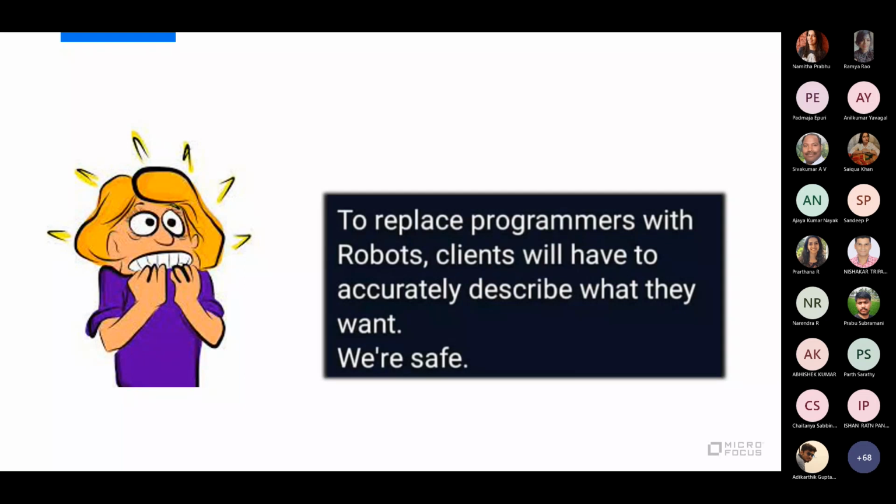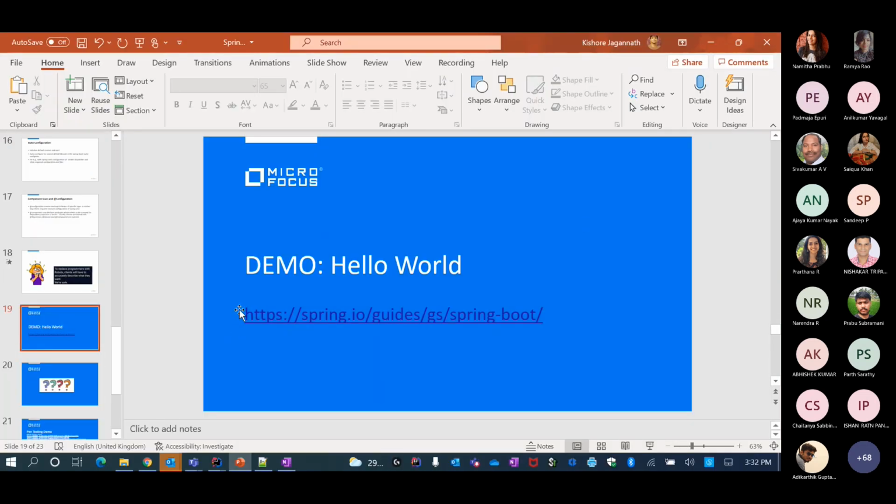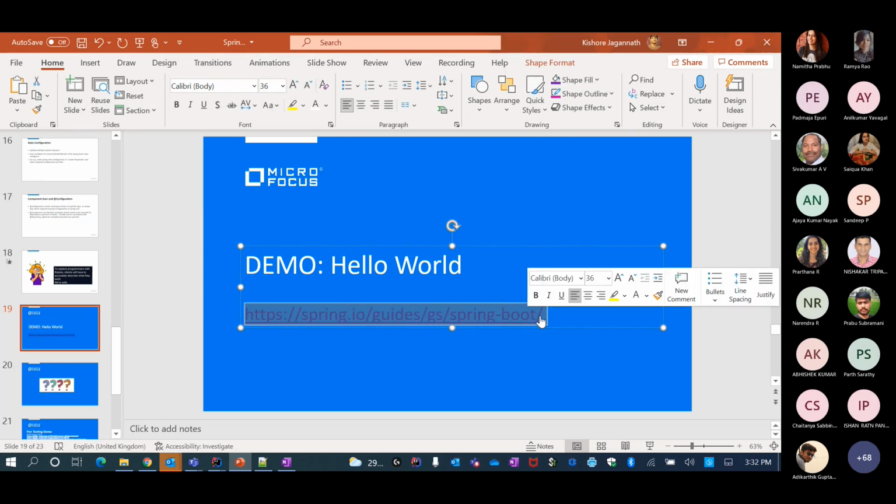I just read this, and it's really true that you need people to also accurately describe the requirement. And as long as that does not happen, we are safe. Okay. Now let me take a time check. Okay, we are good on time. Maybe we will finish 10-15 minutes earlier.